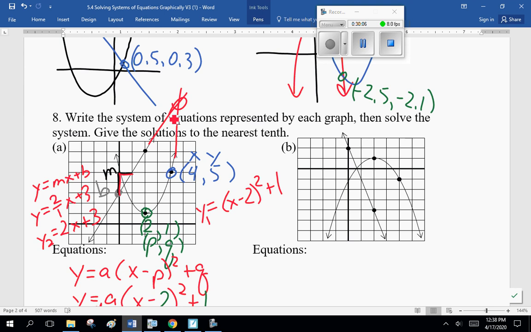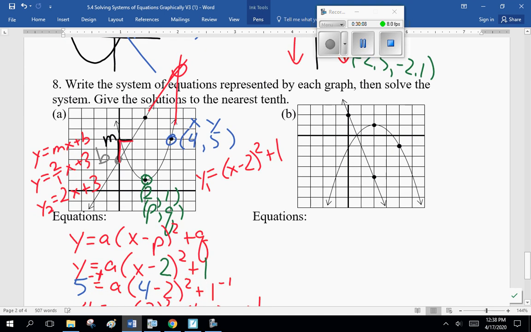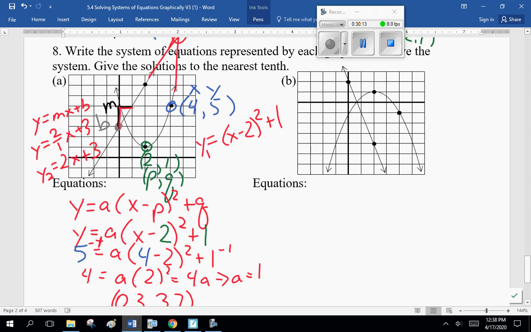Now, I'm going to pause the recording, and I want you to do B. Notice it's going down, so it should be a negative A value. And then we'll come back and compare answers, okay?